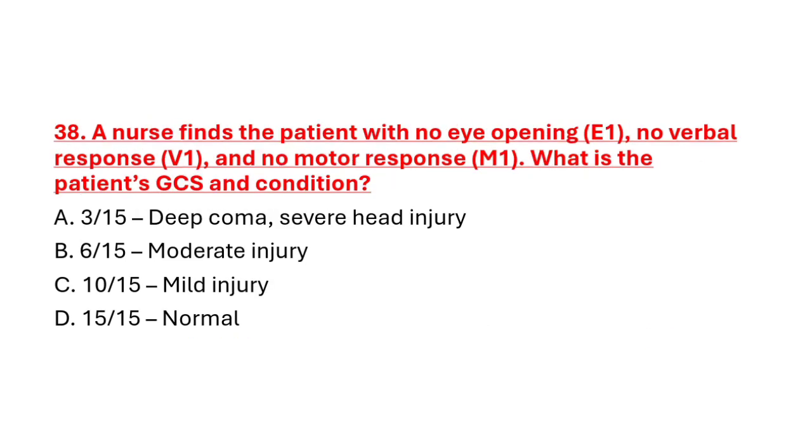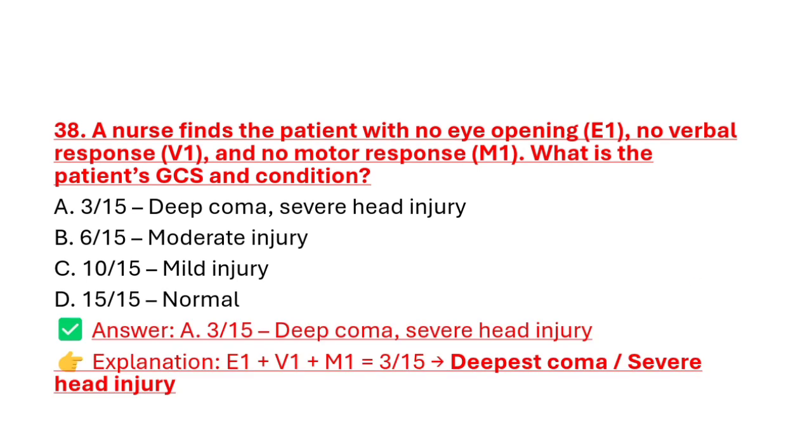Question number 38. A nurse finds a patient with no eye opening, no verbal response and no motor response. What is the patient's GCS condition? Option A, 3 out of 15, deep coma, severe head injury. Option B, 6 out of 15, moderate head injury. Option C, 10 out of 15, mild head injury. Option D, 15 out of 15, normal. Correct answer is option A, 3 out of 15, deep coma, severe head injury.